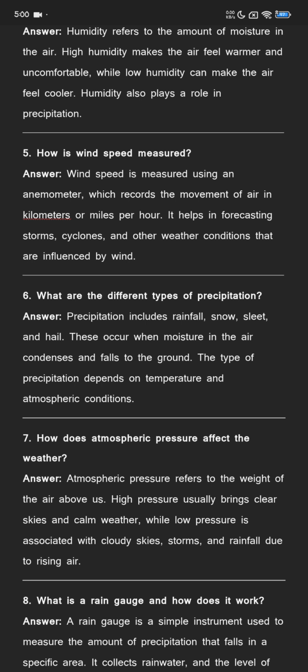What are the different types of precipitation? Precipitation includes rainfall, snow, sleet, and hail. These occur when moisture in the air condenses and falls to the ground. The type of precipitation depends on temperature and atmospheric conditions.